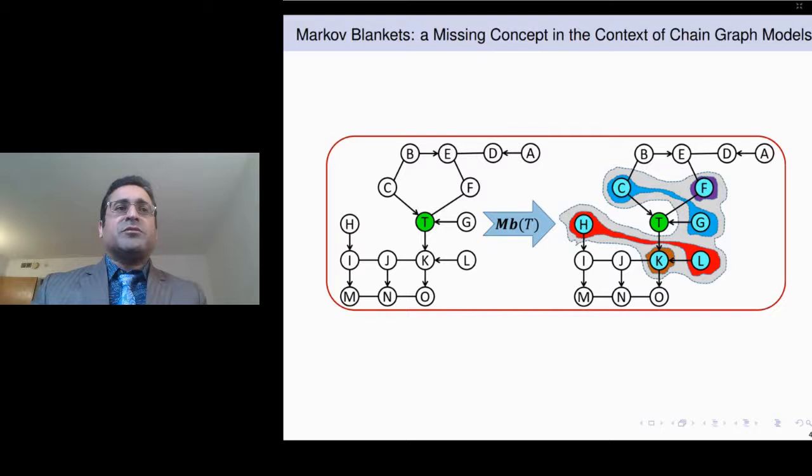Now we are ready to talk about our first contribution in this work, which is the graphical characterization of Markov blankets in LWF chain graphs. The Markov blanket of a target variable T in an LWF chain graph consists of the set of parents, children, neighbors, and complex spouses of T. The form of a complex spouse is an induced U structure like H, I, J, K, T. So H is a complex spouse of T.